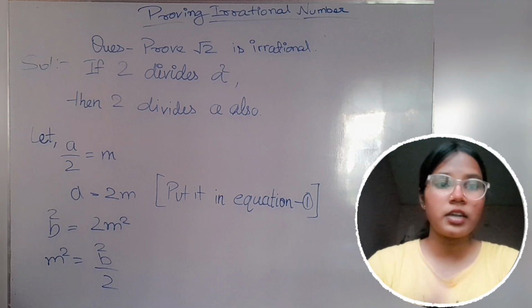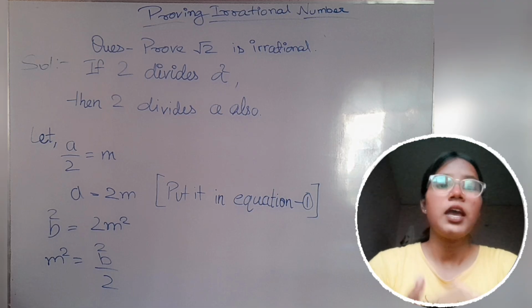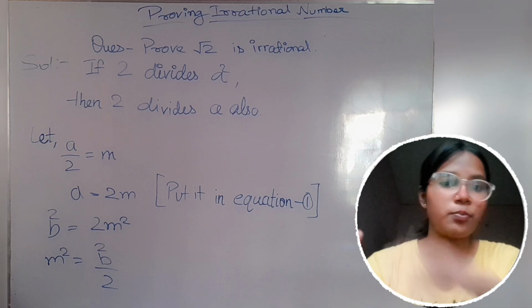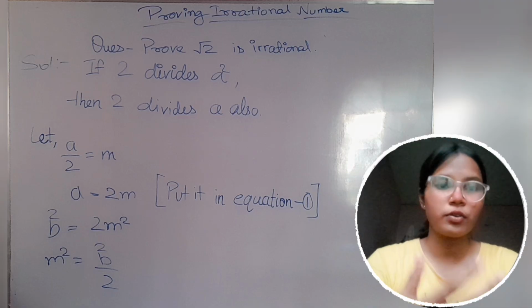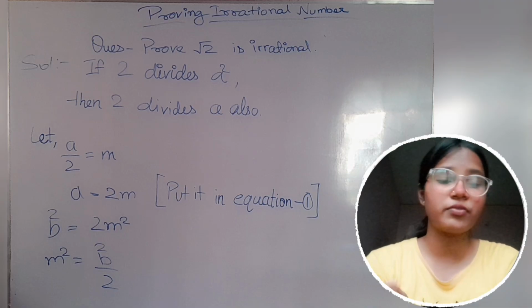So here the same process is happening, and we are writing that b square upon 2 is equal to m square.